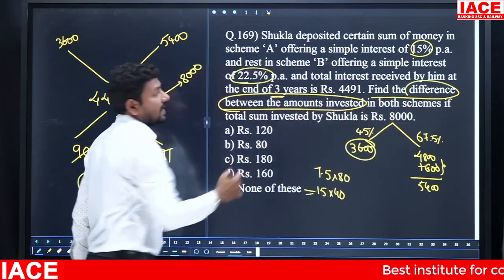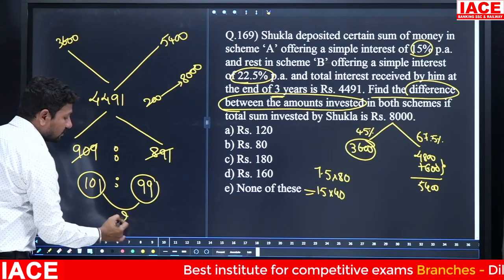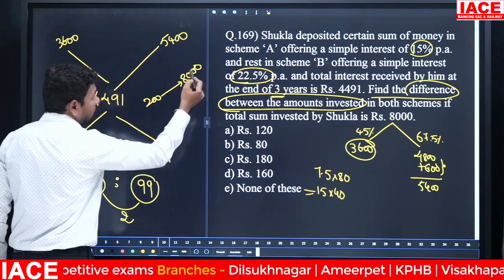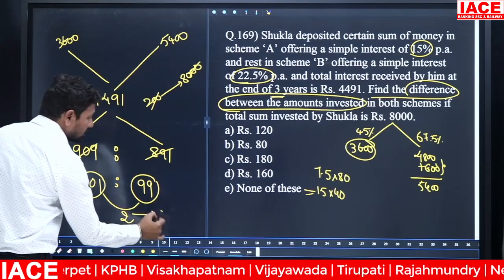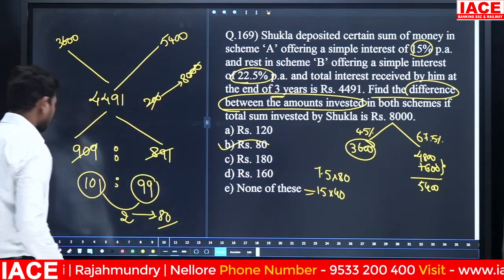Find the difference between the amounts invested. Here 101, here 99. The difference is 2 parts. Then 200 parts is equal to 8,000, so 2 parts is equal to 80 rupees. 80 means option B. Next.